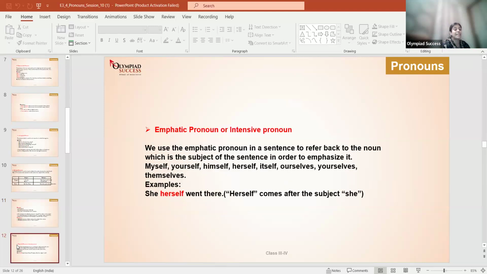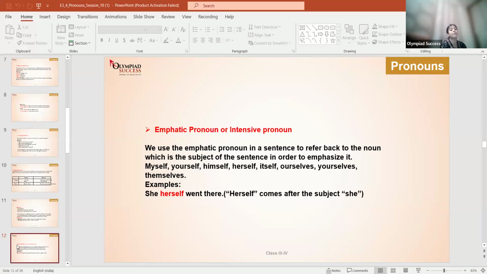Emphatic pronoun or intensive pronoun. Yes, I was only saying emphatic pronouns. Okay. So we use the emphatic pronoun in a sentence to refer back to the noun which is the subject of the sentence in order to emphasize it. Myself, yourself, himself, herself, itself, ourselves, yourselves.